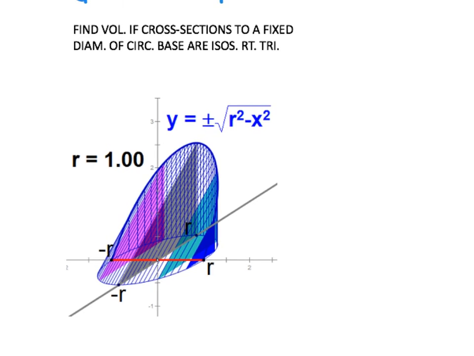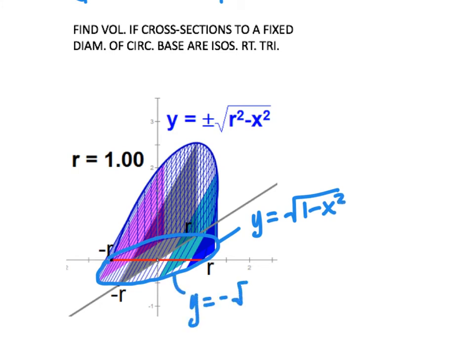Let me get my circular base ready. This is y equals the positive square root of 1 minus x squared. This one down here is y equals the negative square root of 1 minus x squared. Let me draw in my triangle slice. Here's my base.